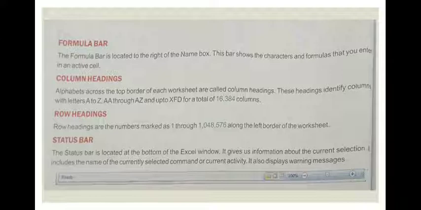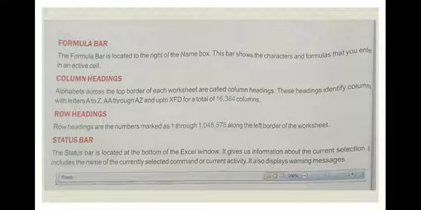This bar shows the characters and formulas that you enter in an active cell. Then next is column headings. Alphabets across the top border of each worksheet are called column headings.